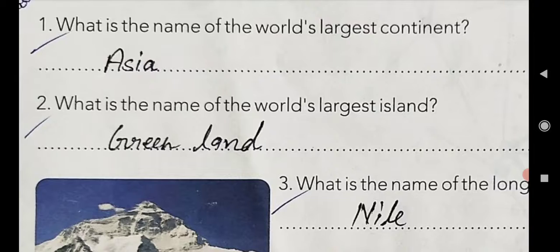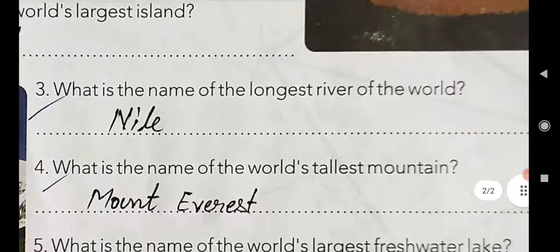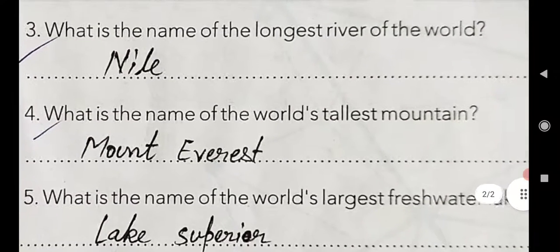The spelling of Greenland is G-R-E-E-N, Green, L-A-N-D, land.